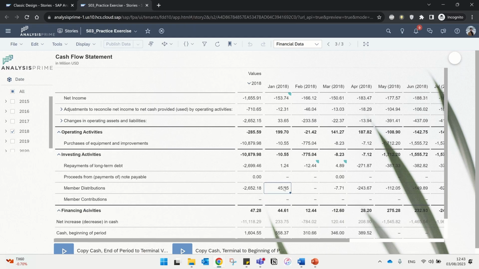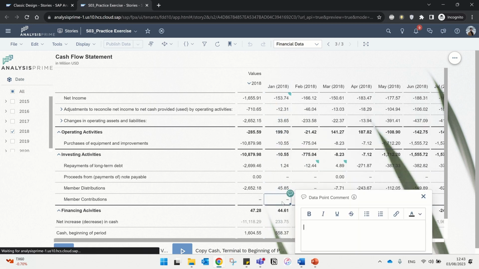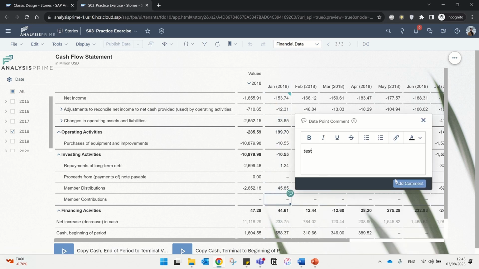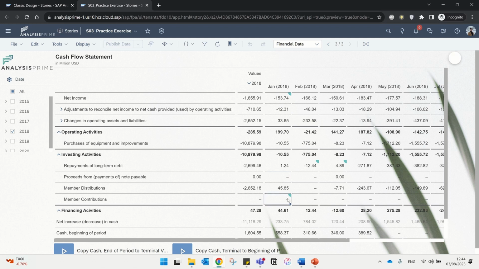Before, we could only add a comment to this cell, which has data, but now we can add a data point comment to the unbooked cell, for example, test, and then we have the comment here for the cell.